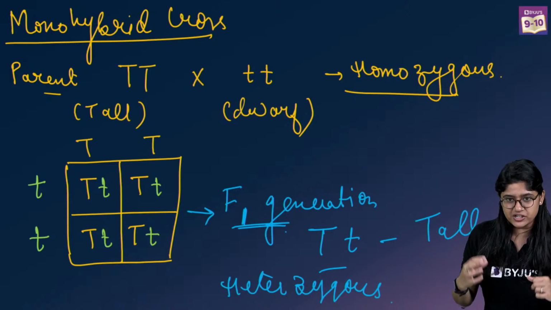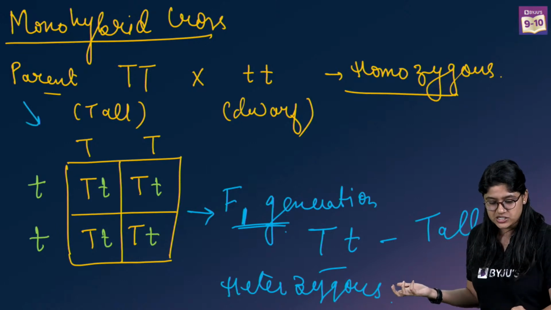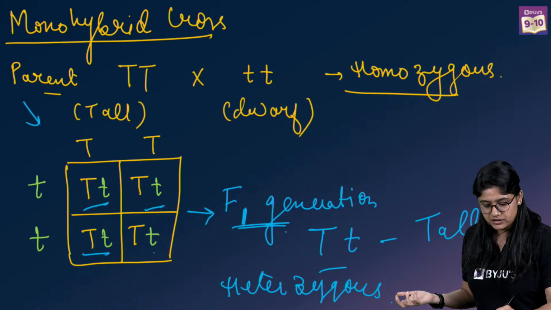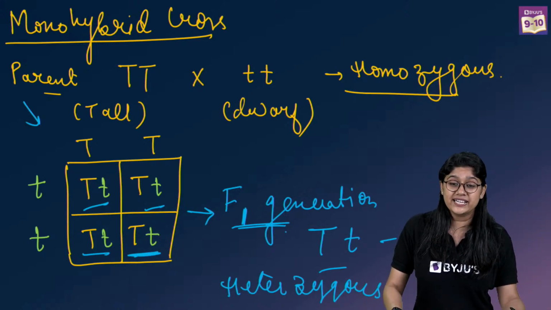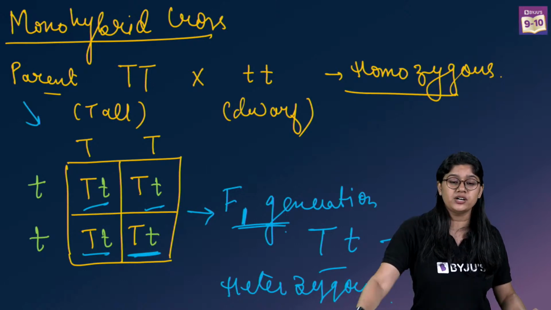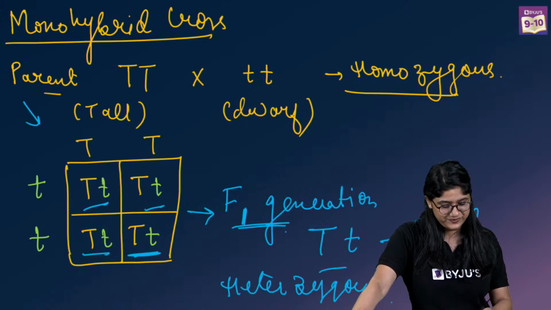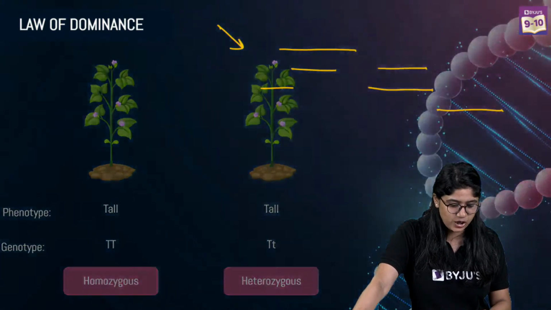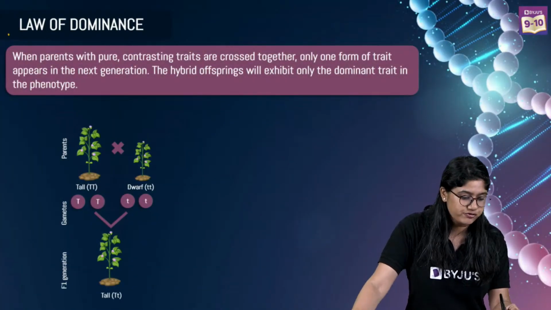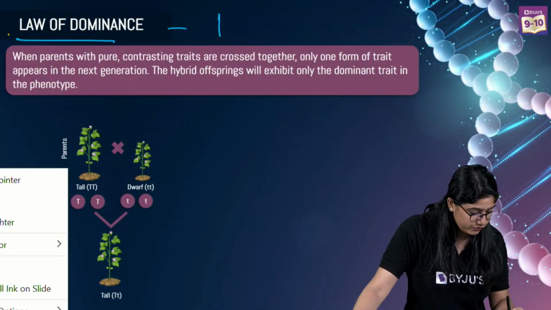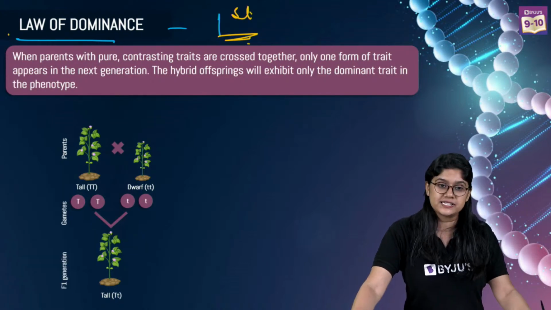Abbas, first generation means first generation. After this cross, the first offspring that are formed, right? These are all our offspring. What is their character? They are heterozygous. Right, a gene is nothing but a small fragment of DNA that will carry the characters to the offspring. Very good. Nice everyone. So that is the law of dominance. I hope you have taken a screenshot. That is the first law. First law of inheritance is the law of dominance.